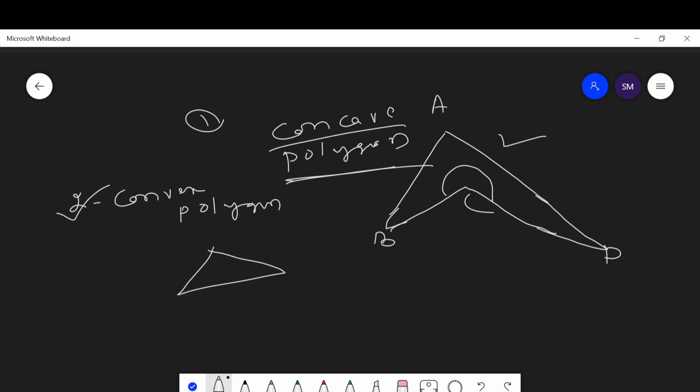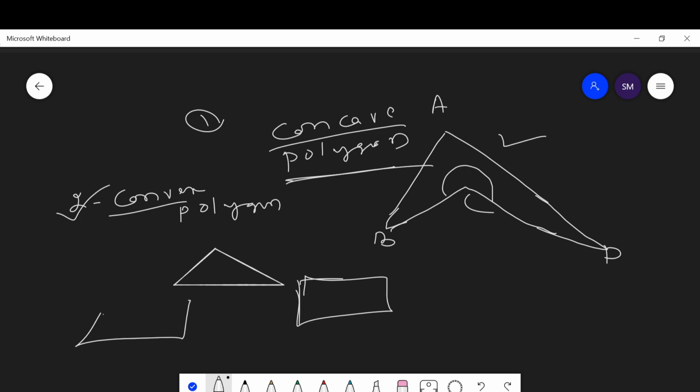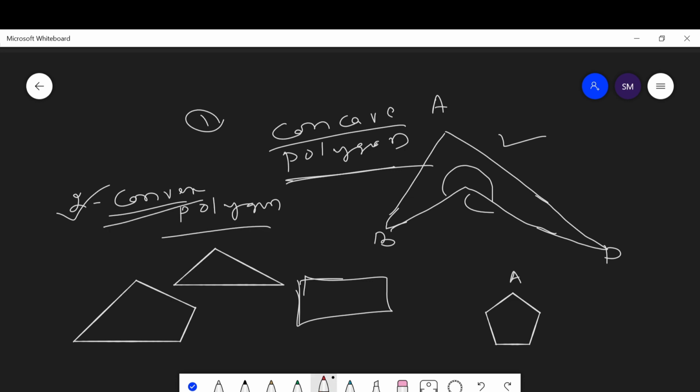A triangle is a convex polygon. A quadrilateral is a convex polygon. This is a pentagon, and this is a convex polygon. Now you get the difference between concave and convex polygons. The polygon which is not concave is called convex.